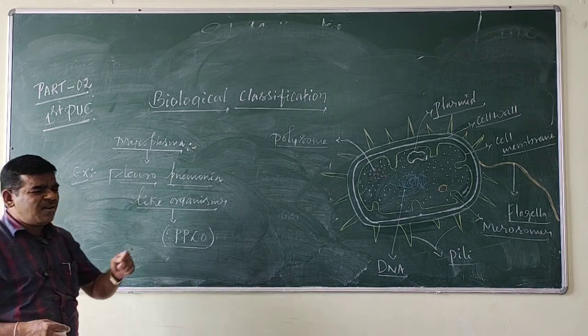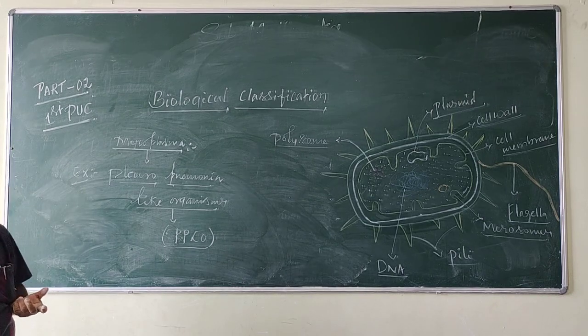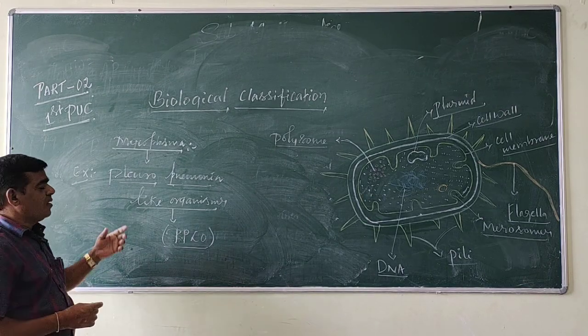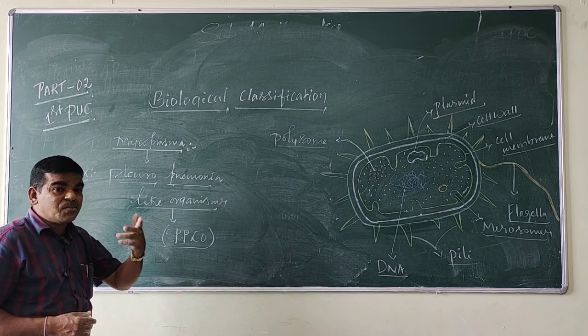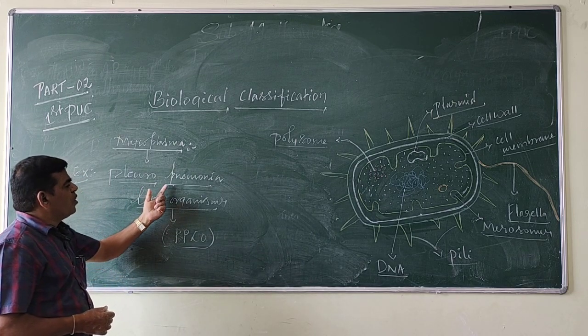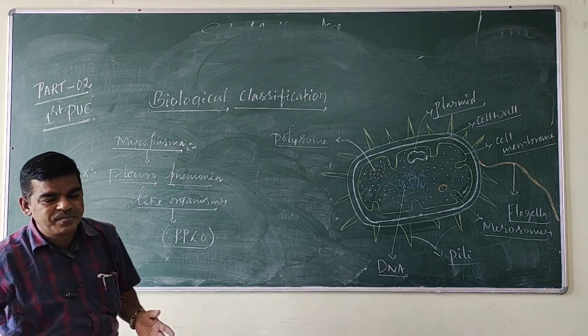Mycoplasma are the smallest living cells. They lack a cell wall. They can survive without oxygen, and they cause disease in both plants and animals. The best example for mycoplasma is pleuropneumonia-like organisms, PPLO. Thanks.